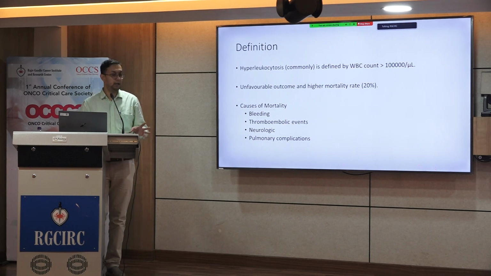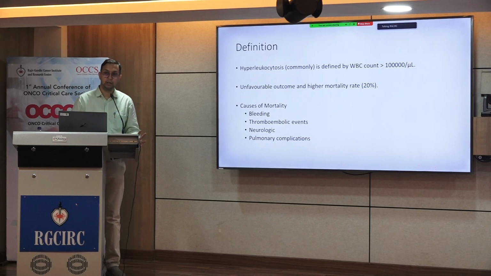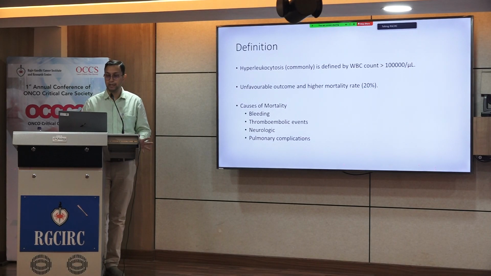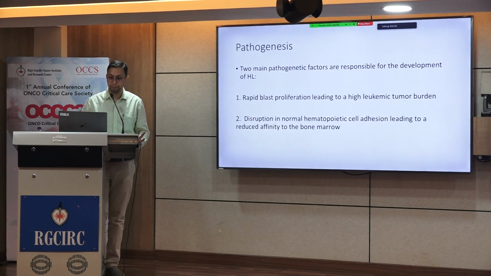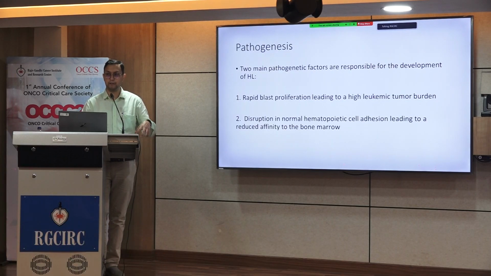Why is it important? Because hyperleukocytosis is an oncological emergency, and it is associated with an unfavorable outcome and high mortality of about 20% in many studies. The causes of mortality commonly being bleeding, thromboembolic events, neurologic and pulmonary complications. What drives hyperleukocytosis is basically twofold. One is a rapid proliferation of blasts in the marrow, and there is disruption of the normal addition of the blast to the marrow cell niche, which leads to higher tumor burden in the peripheral blood. So we see a high total leukocyte count or a high blast count in the peripheral blood.